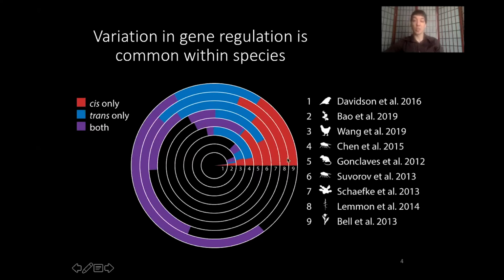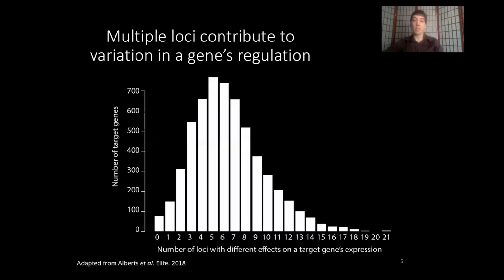Now again, this is all within species. And while the estimates vary considerably, what this shows is that it is not uncommon for a quarter or more of all genes in the genome to be affected by regulatory differences even within a species. Furthermore, any given individual gene's change in regulation is often affected by multiple genes.